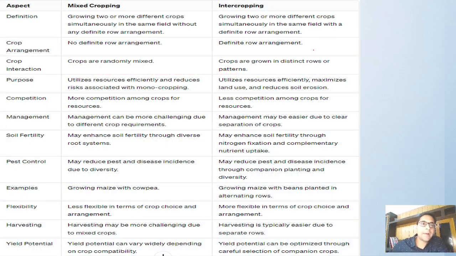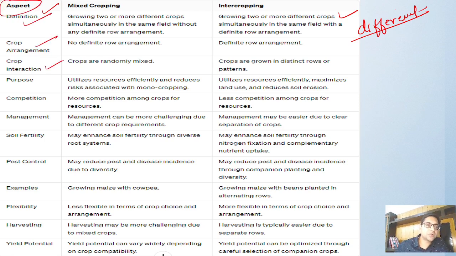If we go by the differences, I have taken out these differences, and if you learn them by heart, it is very good, because I have given these differences based on aspects: definition, crop arrangement, crop interaction, purpose, competition, management, soil fertility, pest control, examples, flexibility, harvesting, and yield potential.